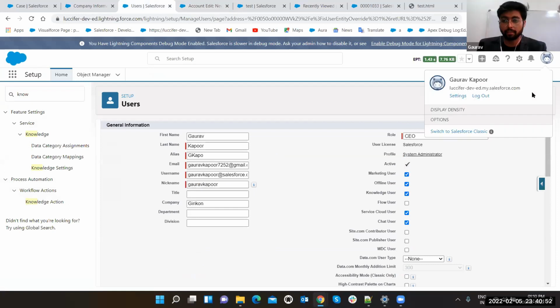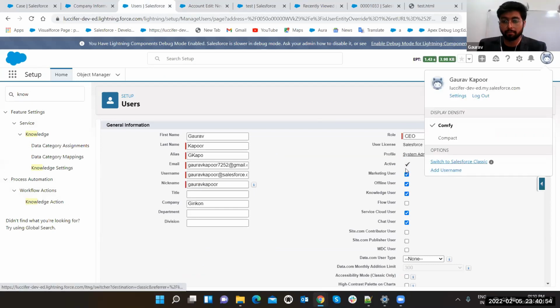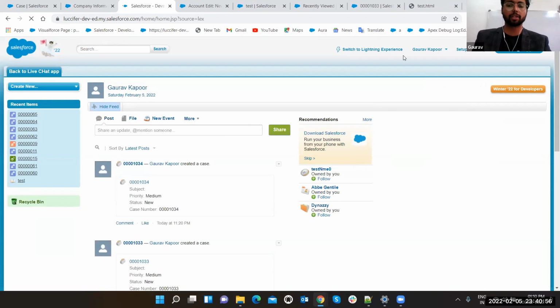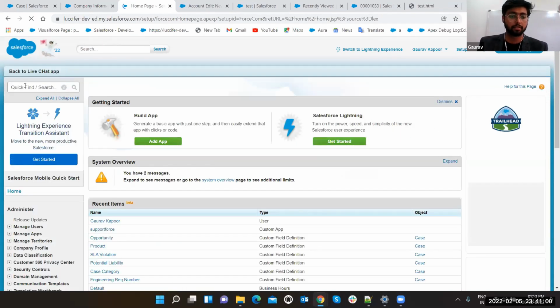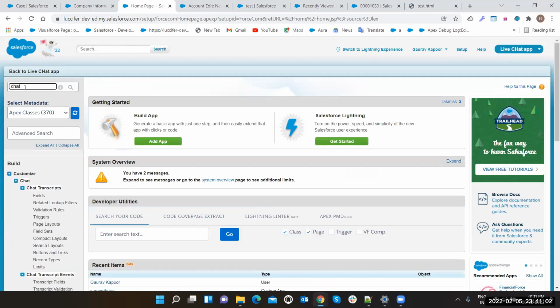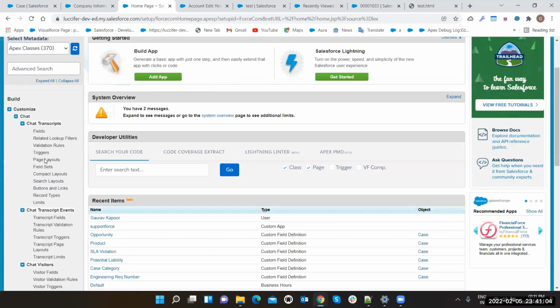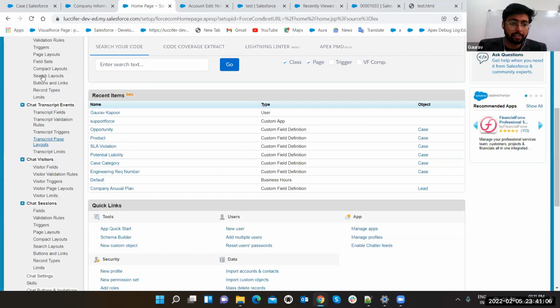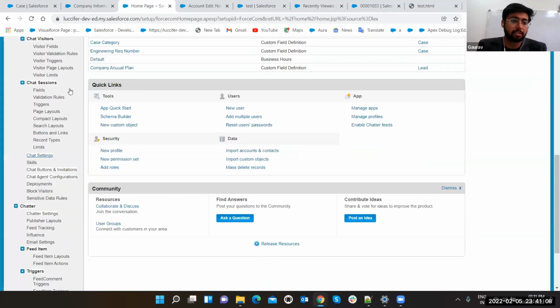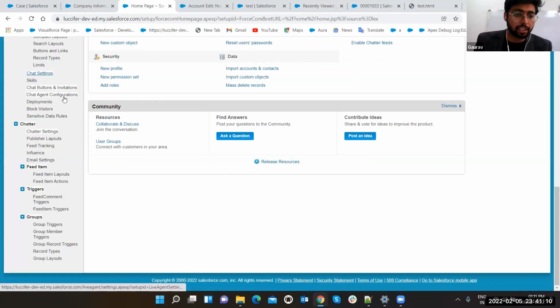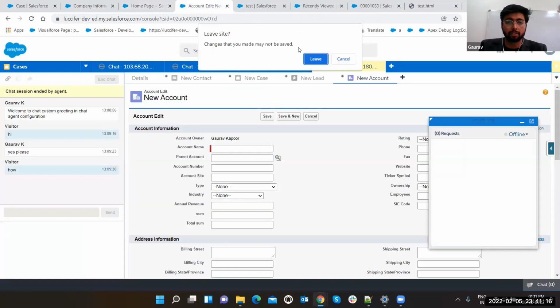And the main thing, guys, why I'm going to Classic is because live chat you can only set up in Classic. That's the limitation. So just type here chat. See, we are having chat settings, skills, chat buttons, invitations, chat agent configurations, and deployments. These are the main stuff which you want.